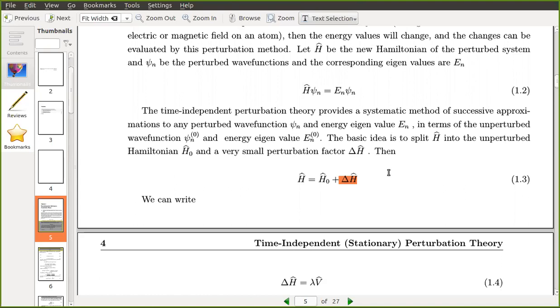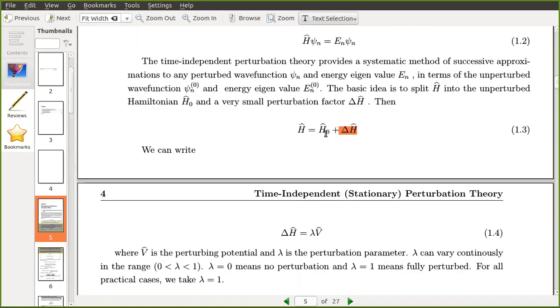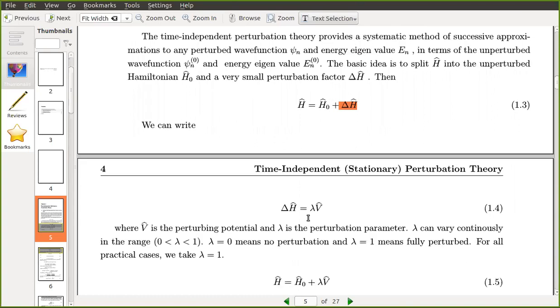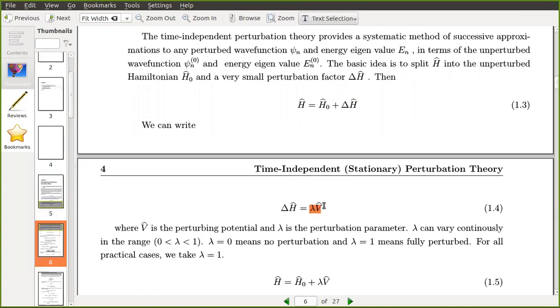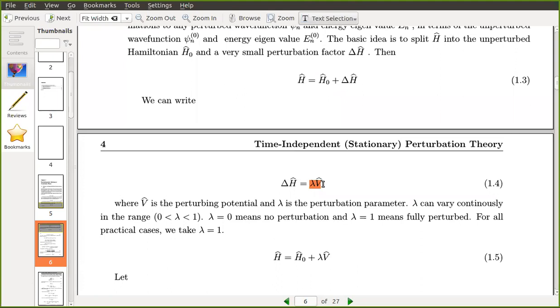Delta H you can write as a constant lambda times V, where V is the perturbing potential and lambda is the perturbation parameter.